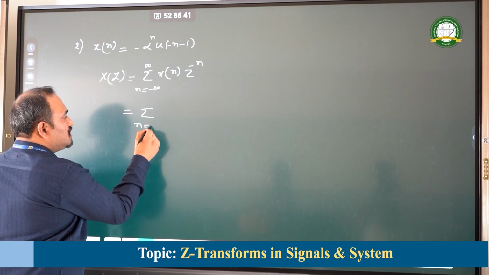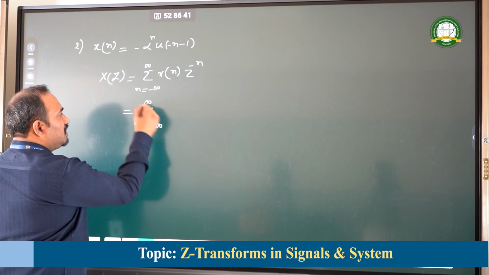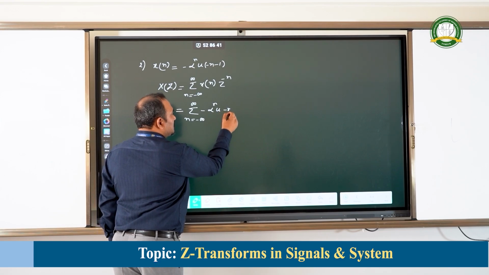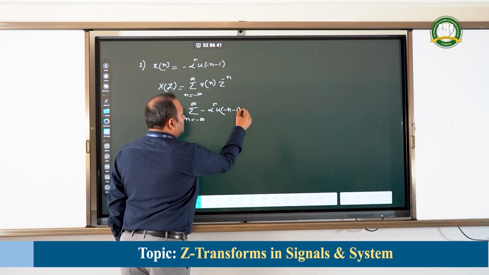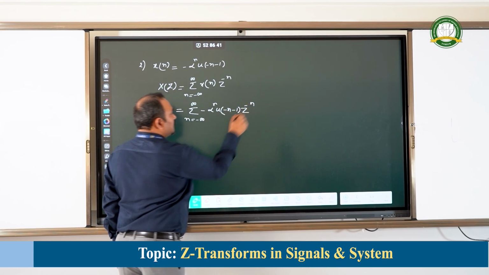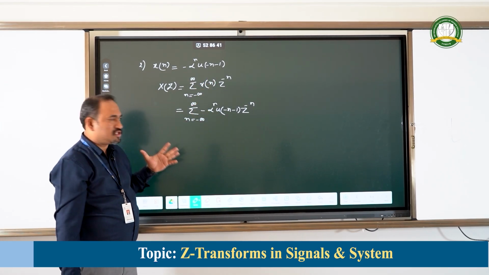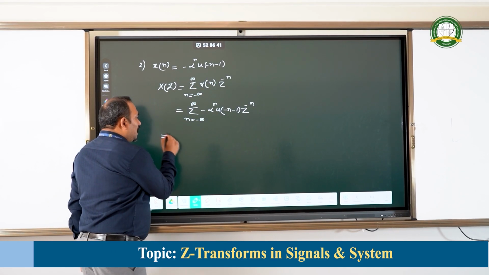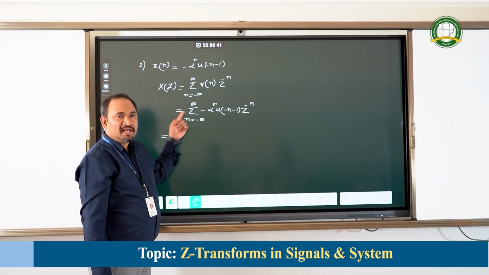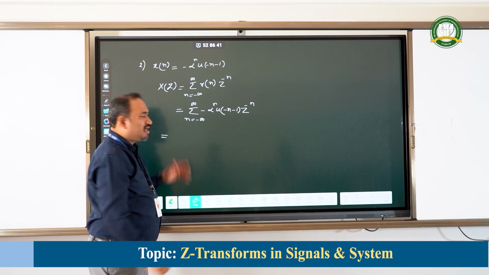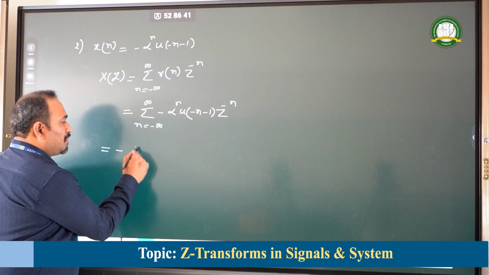Summation n varies from minus infinity to plus infinity minus of alpha to the power of n u of minus n minus 1 into z to the power of minus n. This is upon substituting the given input in the expression, which is equal to, now minus I can take out of summation, I can just place it before the summation itself, minus summation.